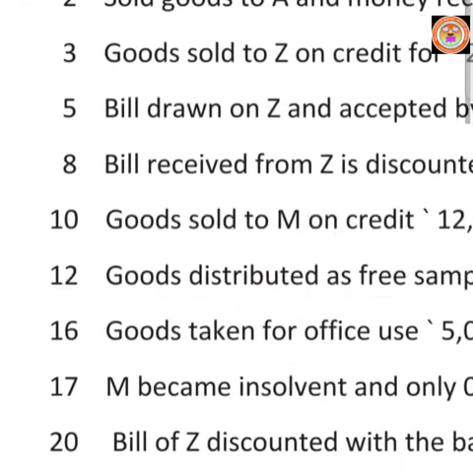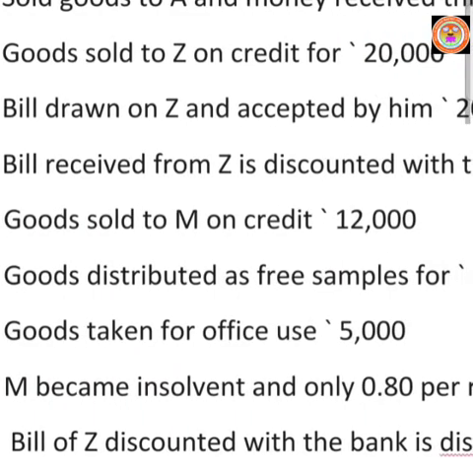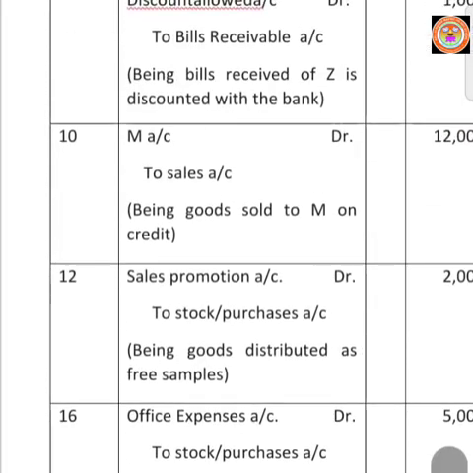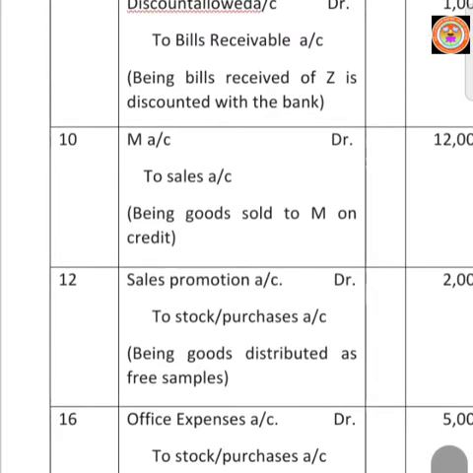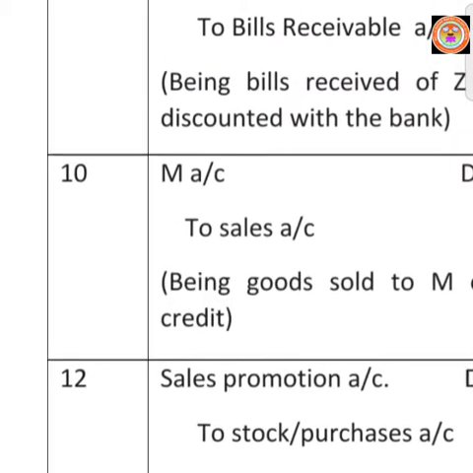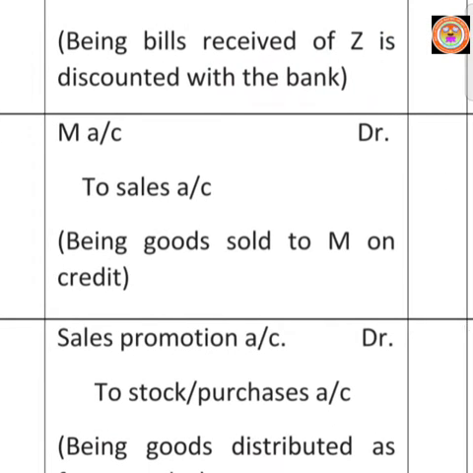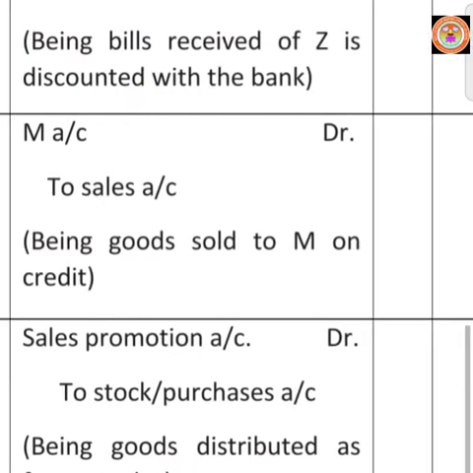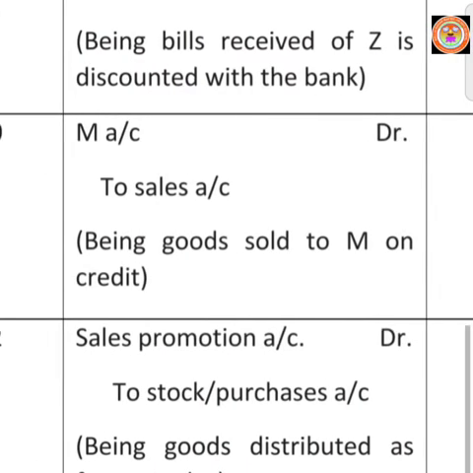Goods, August 10, goods sold to M on credit. Shyam sells goods to Mr. M on credit. So write the date 10. M is the receiver, so M account must be debited according to our personal account rule. Then through sales only we are receiving the gain. So write to sales account, amount rupees 12,000 in both columns, and then write the narration. Being goods sold to M on credit.